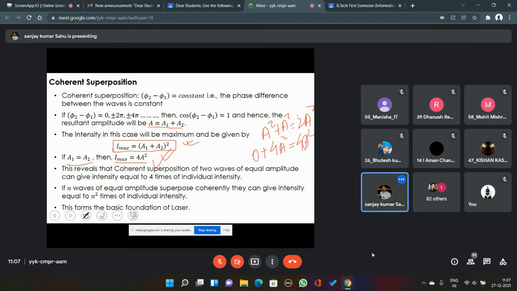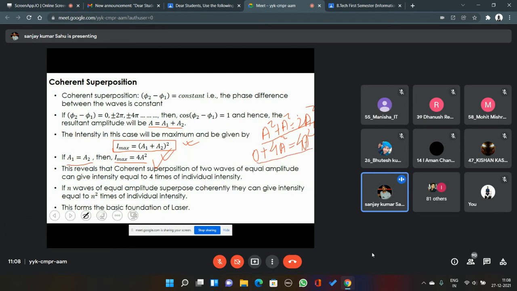After superposition. So in case of incoherent superposition, the intensity of waves was 2A square before superposition, 2A square after superposition. But in case of coherent superposition, the intensity of waves before superposition was 2A square, and when I add the intensity of the entire region, the intensity after superposition equals 4A square.